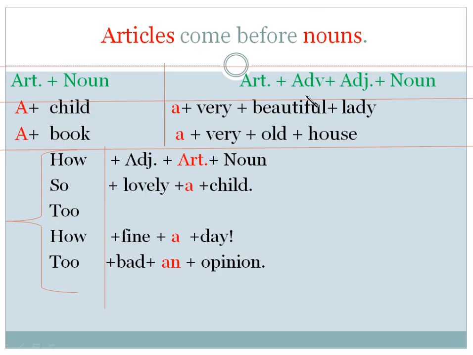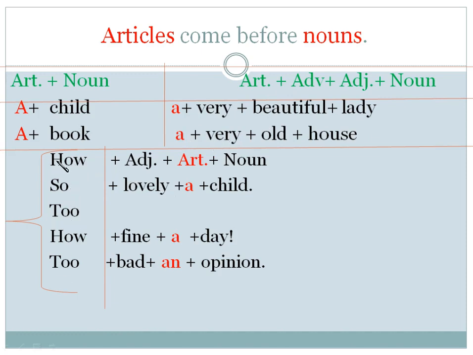Here in the second rule there is an adverb, very, beautiful is an adjective, and lady is a noun. We use article A before the adverb. In the next line also there is an adverb, adjective, and noun. We use article before the adverb.